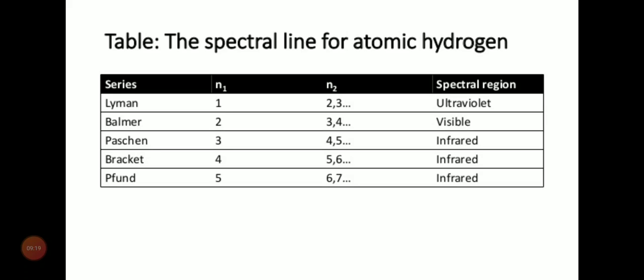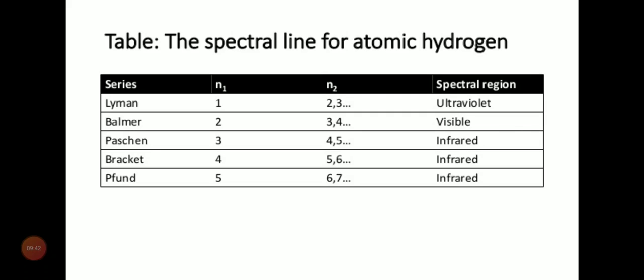Suppose an electron jumps wherever it jumps, but it is returning to the second energy level. If the lines are returning to the second energy level, it is the Balmer series. If the lines from any higher energy levels are returning to the first energy level, it is the Lyman series. If they are returning to the third, this is known as Paschen.